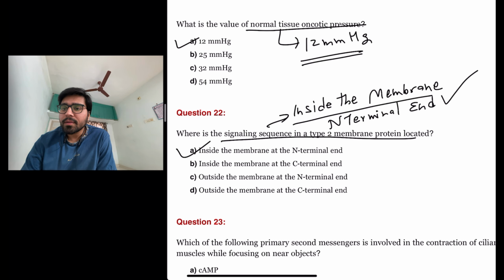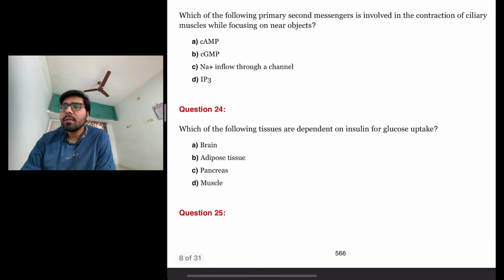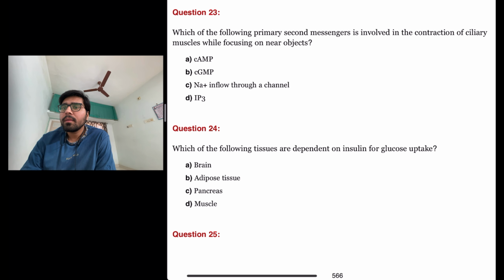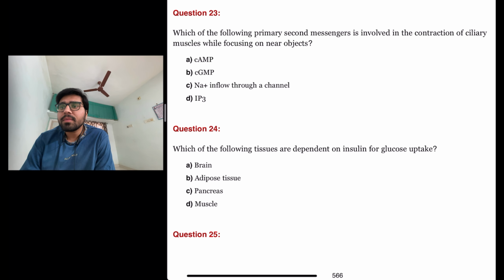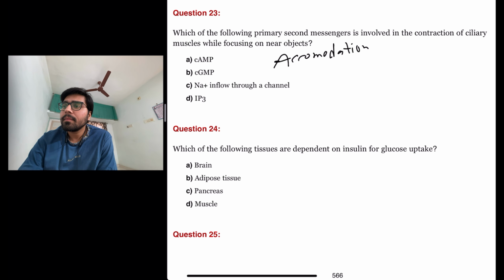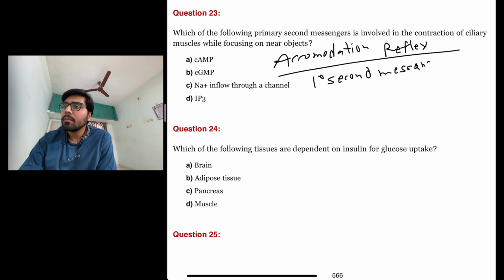Okay. So the answer here is inside the membrane at the N terminal end. The next question is, which of the following primary second messengers is involved in the contraction of ciliary muscles while focusing on near subjects? So they are asking about accommodation reflex, primary second messengers.